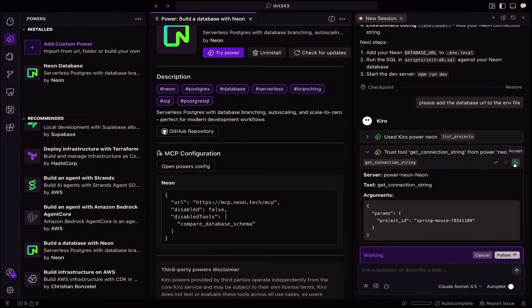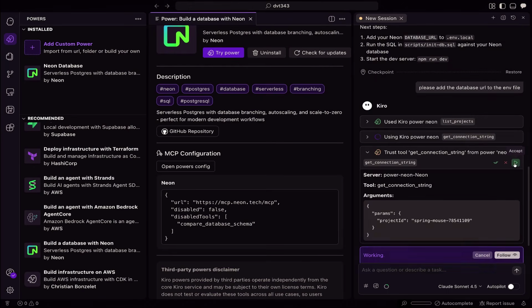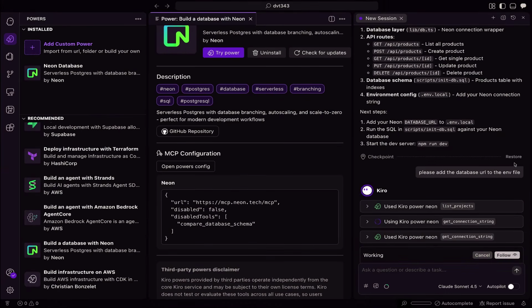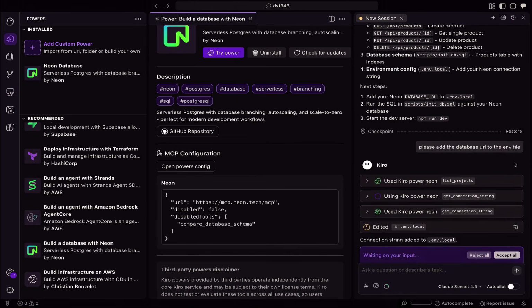So it's going to check for any projects that I have and try to retrieve the connection string for that. If you wanted to create a new project, you can also obviously prompt it in that direction. But since I already have an existing database, I'll just let it use that existing connection string. So it's going to modify my secret variables in my env file, and I'll accept the changes. And then I'll go ahead and say,